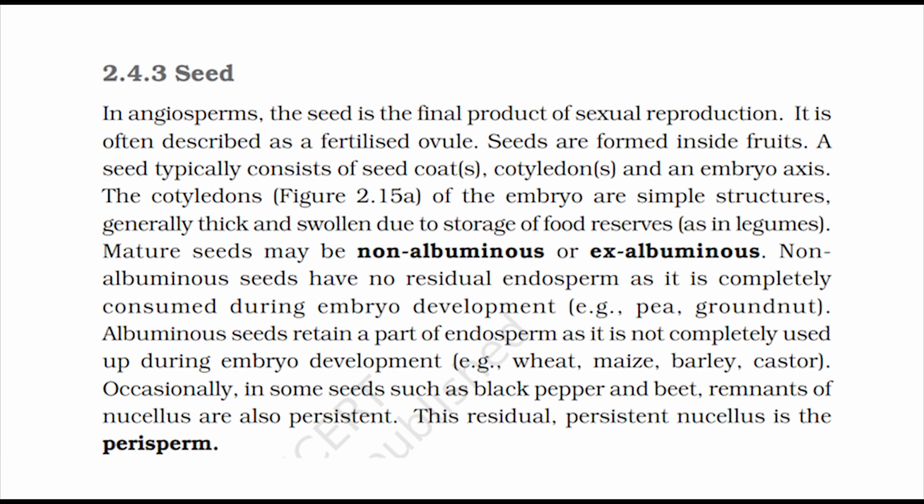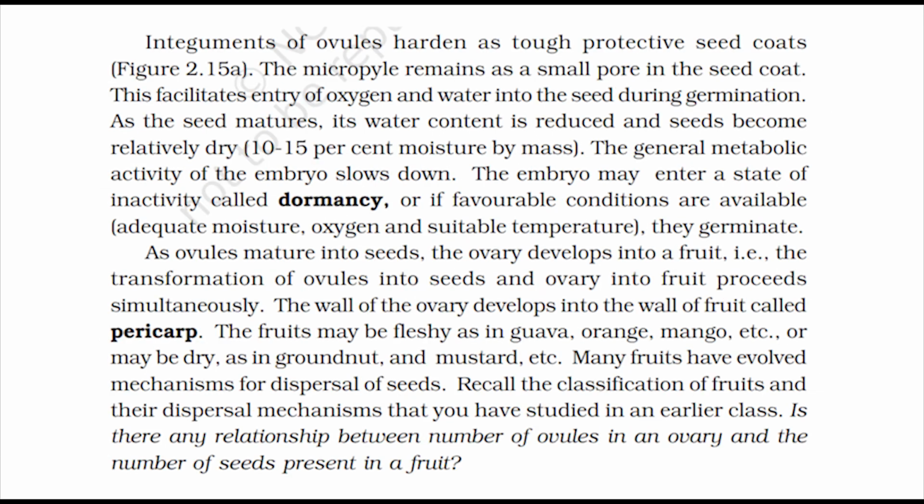Mature seeds may be non-albuminous or albuminous. Non-albuminous seeds have no residual endosperm as it is completely consumed during embryo development, for example pea and groundnut. Albuminous seeds retain a part of endosperm as it is not completely used up during embryo development, for example wheat, maize, barley, castor. Occasionally, in some seeds such as black pepper and beet, remnants of nucellus are also persistent. This residual, persistent nucellus is the perisperm.